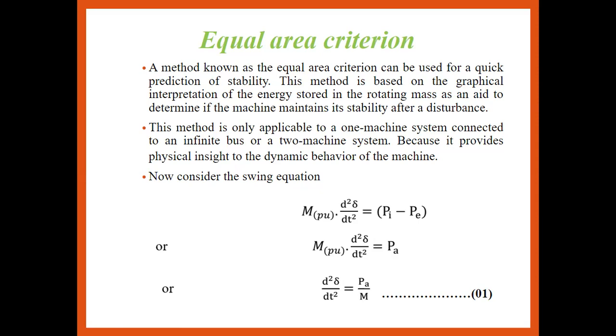As we all know, the method known as the equal area criteria is generally used for finding or predicting stability. It is a graphical method, from which we analyze the stability prediction, and it is generally used to analyze the stability of a single machine infinite bus system. This method is based on the graphical interpretation of the energy stored in the rotating mass, to determine if the machine maintains stability after a disturbance.